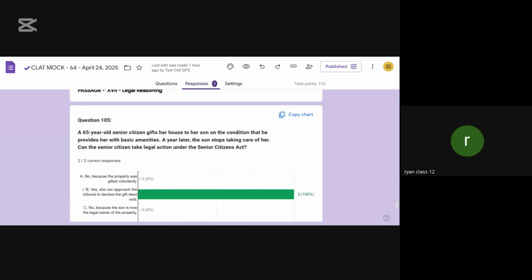Not all cases are like that. We must first look at the evidence. If it is truly mistreatment from the child's side, then they can be evicted from the house. Otherwise, they can have restrictions placed on how they move in the property. So this passage talks about how the Supreme Court ruled that senior citizens cannot automatically evict their children under the Maintenance and Welfare of Parents and Senior Citizens Act, 2007, unless there is sufficient reason to do so.